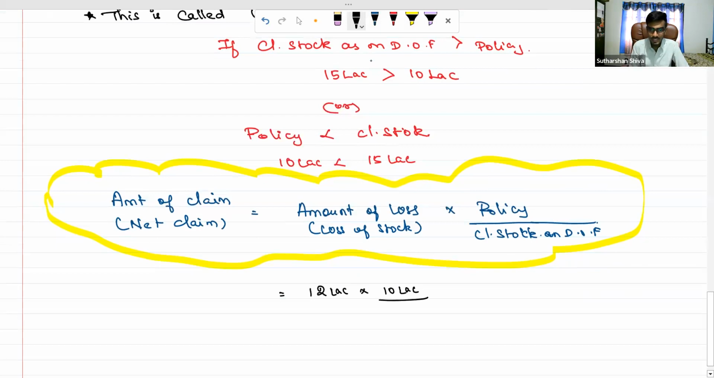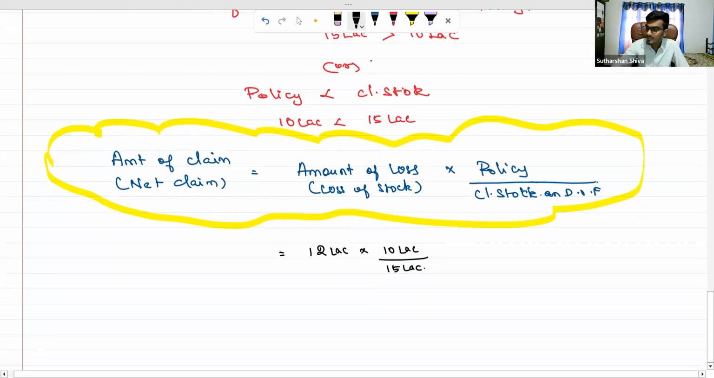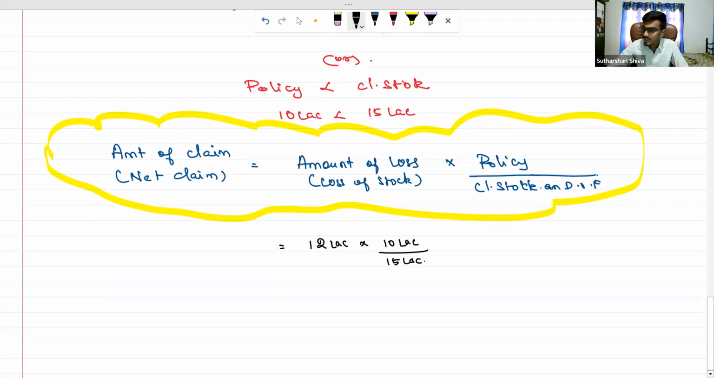What is the closing stock as on date of fire? It is 15 lakh. So if we calculate, take a calculator, 12 into 10 divided by 15. What is the value you are getting? Rupees 8 lakh is the value. So this is my amount of claim, not 10 lakh. Entire 10 lakh is not my amount of claim.